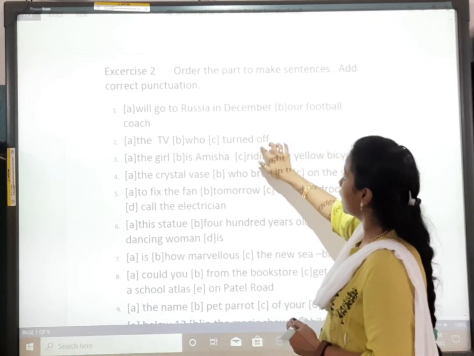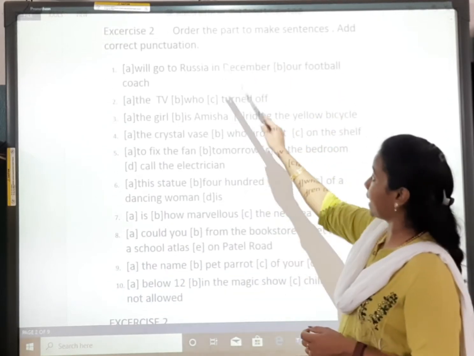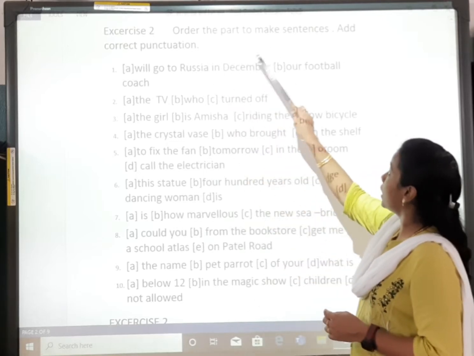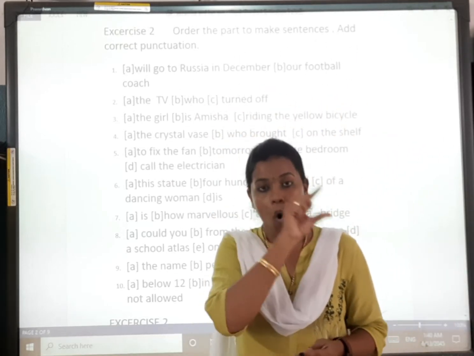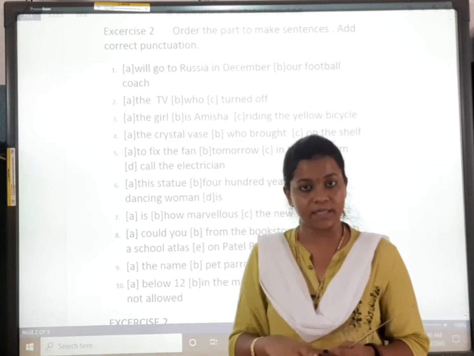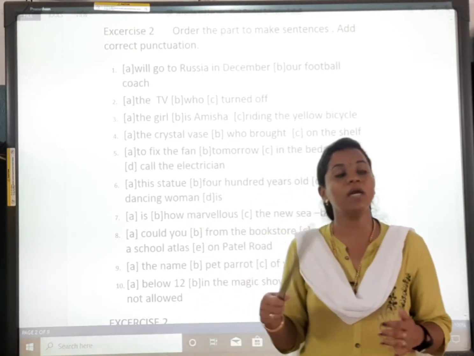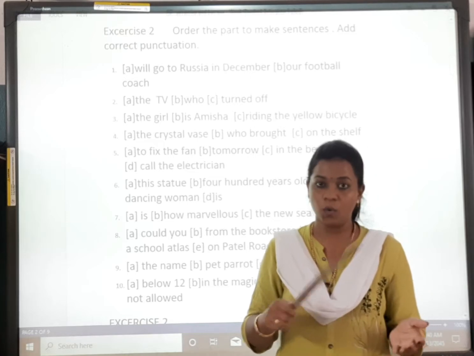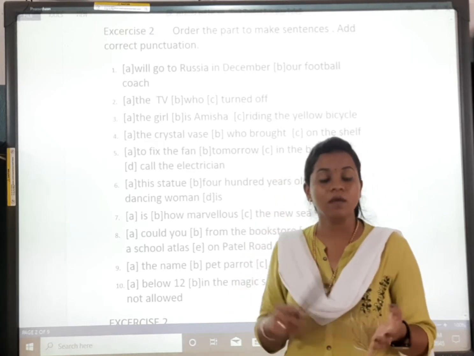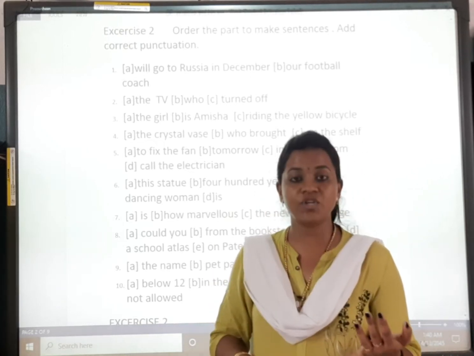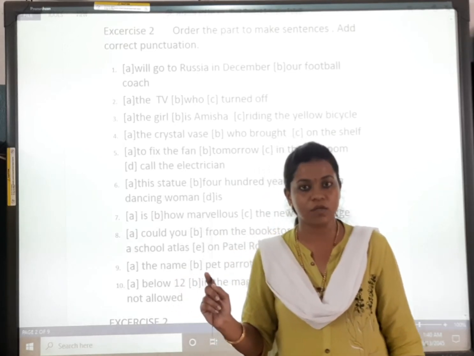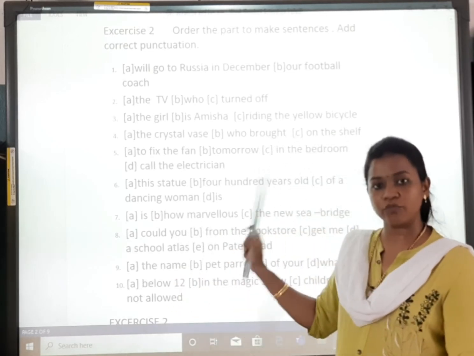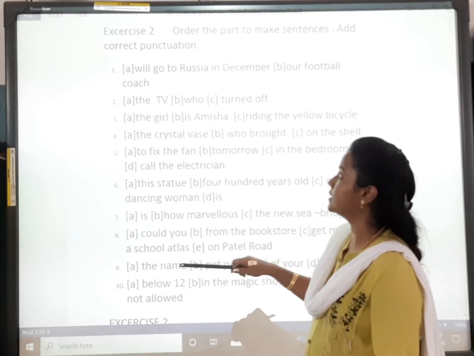Now, this is the second one. Order the parts to make a sentence and correct the punctuation. Now, in order, we have to make a proper sentence. In that, we have to add the punctuation marks. Punctuation means full stop, question mark, exclamatory mark. All these are the punctuation marks. So, according to that, we have to make the order of these sentences.